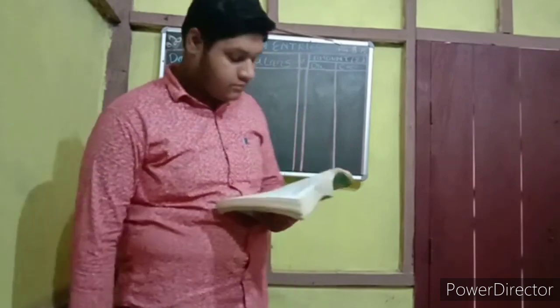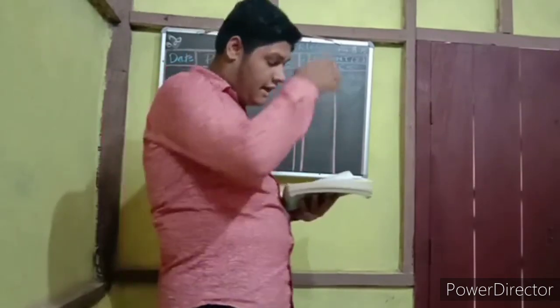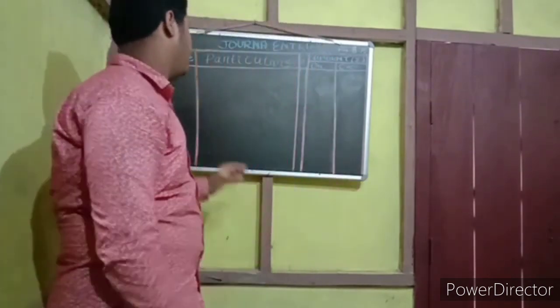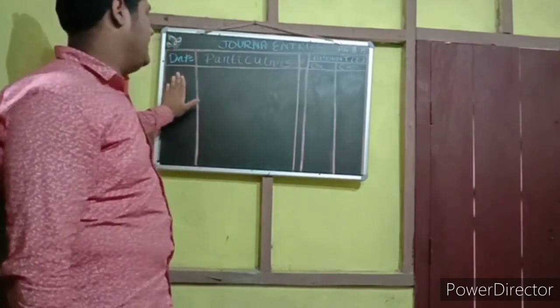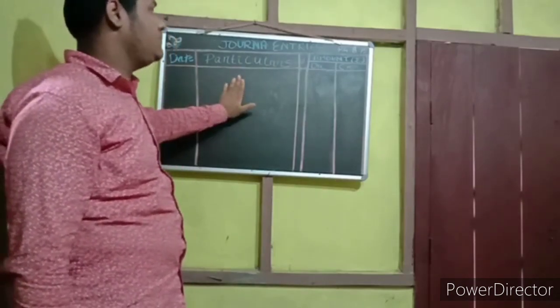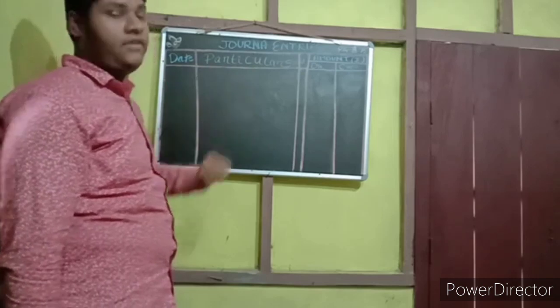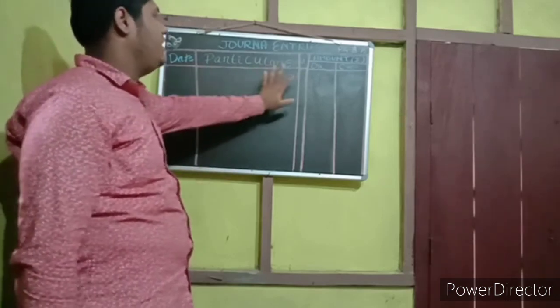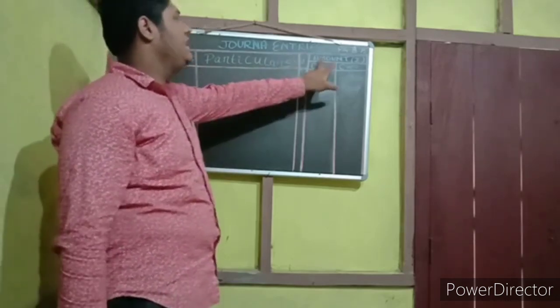So students, as I said, today I will solve question number 2. Before solving, again I am showing you the format. At first we write the date, then particulars. Particulars means the posting of the transaction. Here we will post the transaction. Then ledger folio, LF. Then amount.